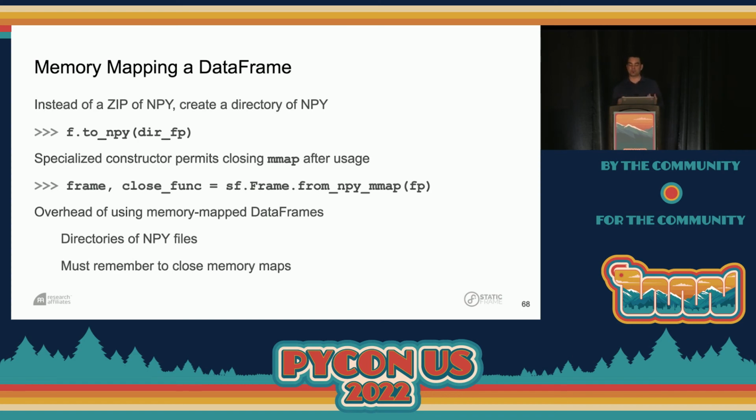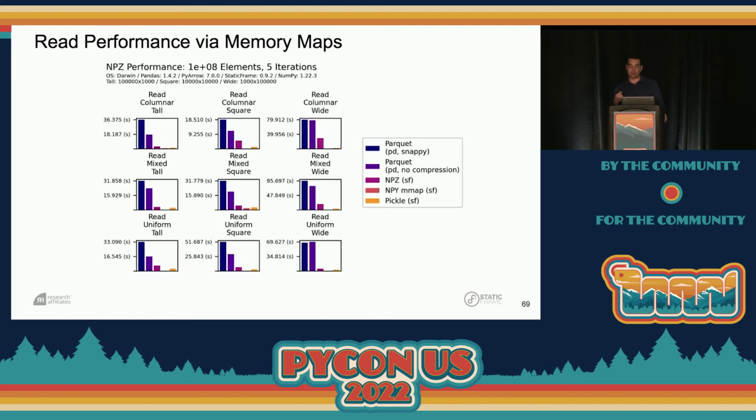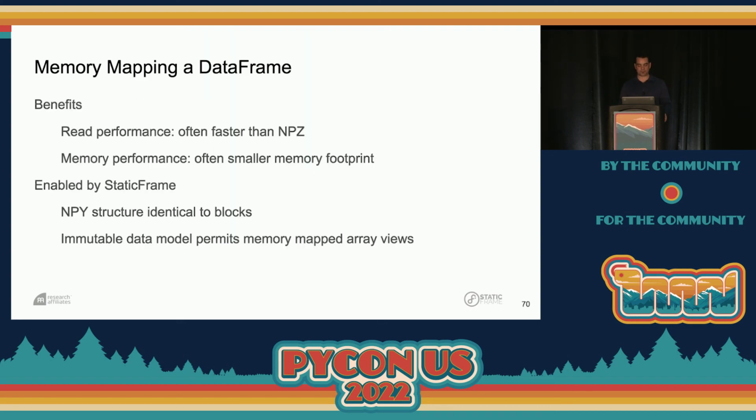So this gives us some overhead in working with memory map data frames. We have to lay out everything on the file system. And we must remember to close those memory maps. But even so, we can get even better performance. NPY at the scale of 100 million elements always outperforms NPZ. And we see, well, it just drops off the chart here, outperforming Pickle itself in reading in a data frame, which is a very exciting result.